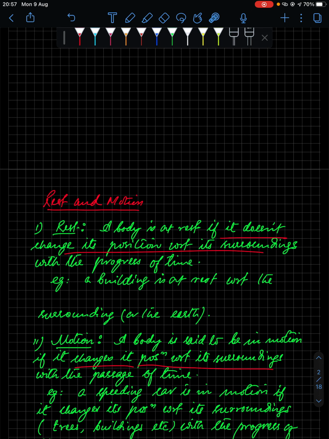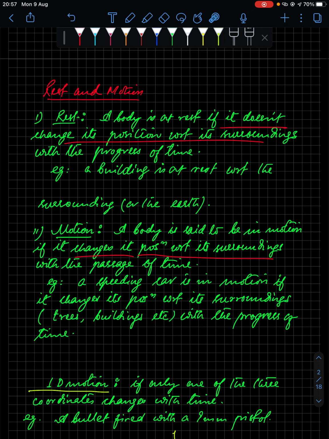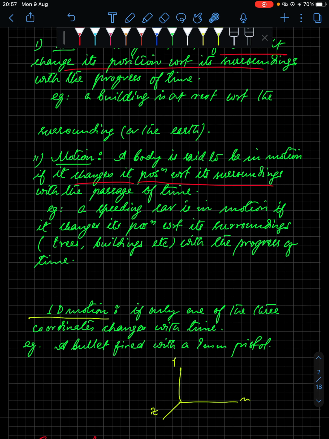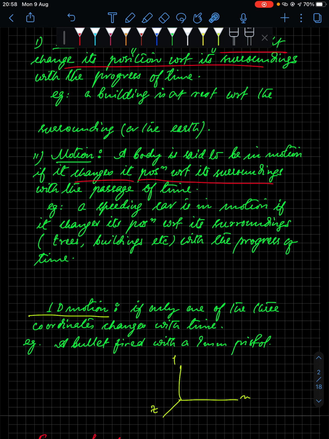Hello everyone, so this is a lecture on the chapter motion in one dimension. Firstly, let's understand rest and motion. When do you call a body to be at rest? When it does not change its position with respect to the surroundings. Say a building is at rest, right? A tree is at rest.